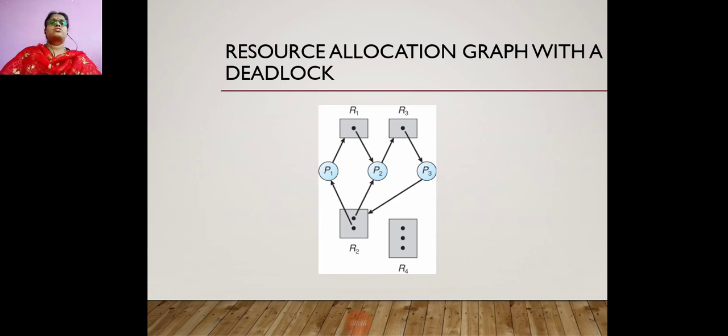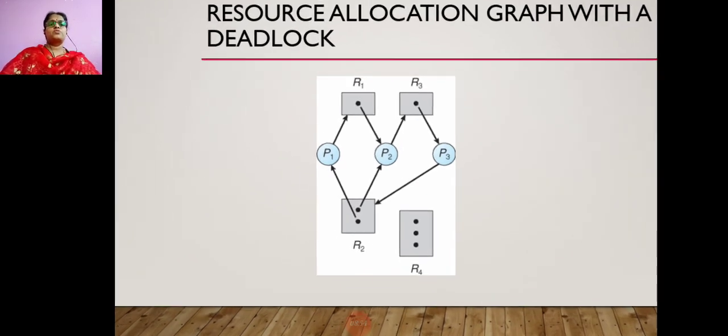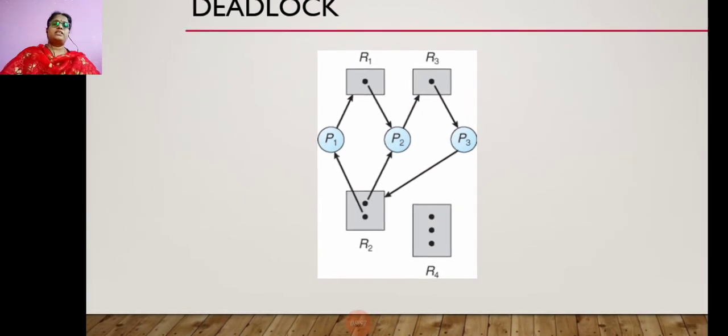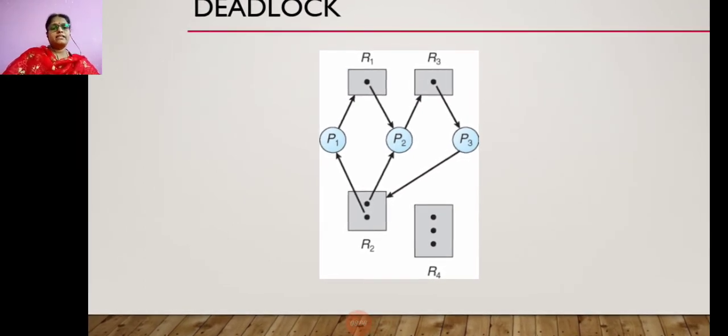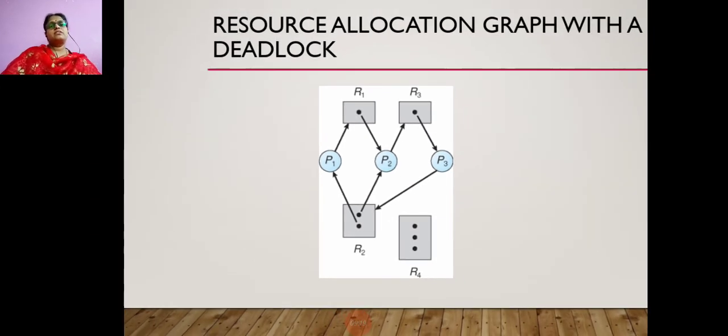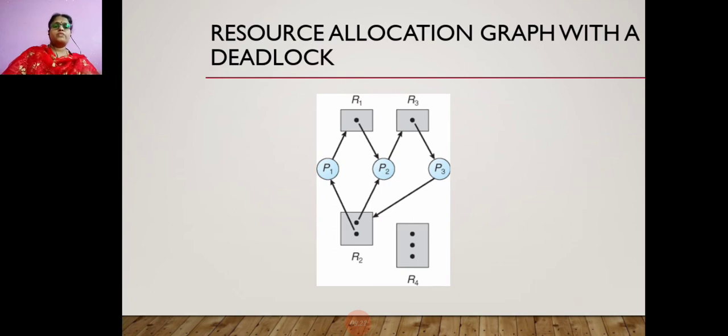Okay. Next is a resource allocation graph with a deadlock. If you have a cycle, you have a deadlock situation. So this is a resource allocation graph with a deadlock, meaning you have a cycle in this. Can you observe that? R2 is allocated to P1, P1 is requesting R1, and R1 is allocated to P2, but P2 in turn is again requesting R3. R3 is allocated to P3, and P3 is requesting R2. So there exists a cycle in this resource allocation graph, and therefore you have a deadlock in this situation.